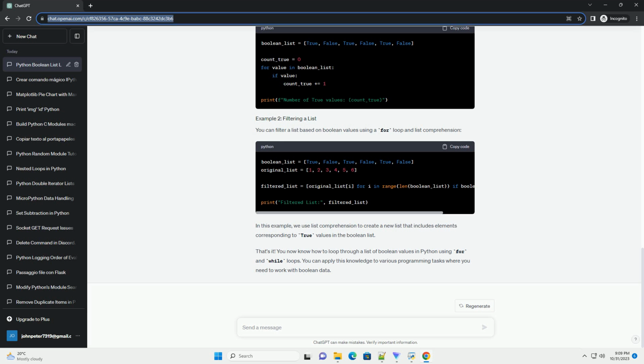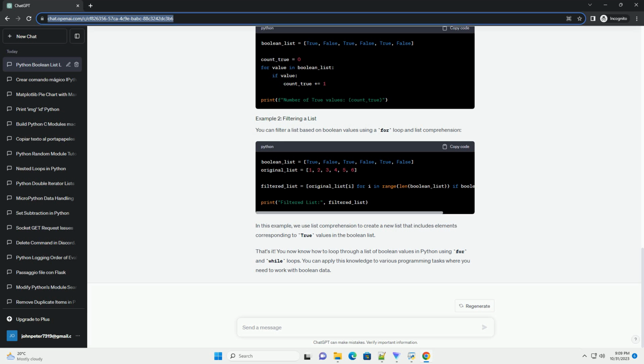Looping through a list of Boolean values can be very useful in practical scenarios. Here are a couple of examples. You can use a for loop to count the number of true values in a Boolean list. You can filter a list based on Boolean values using a for loop and list comprehension. In this example, we use list comprehension to create a new list that includes elements corresponding to true values in the Boolean list. That's it.